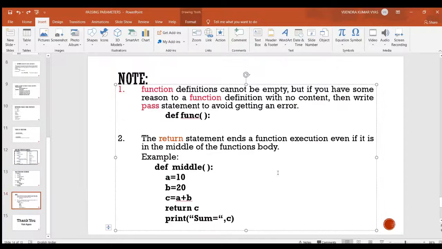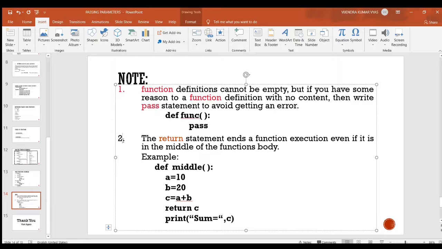Now I have two notes for you. Note 1: function definitions cannot be empty, but if you have some reason to have a function definition with no content, then write a pass statement to avoid getting an error. Here you see this is a function header, and inside this function definition you have no statement. If there is no statement inside a function, it will give you an error. So to remove this error, you can write this pass statement.